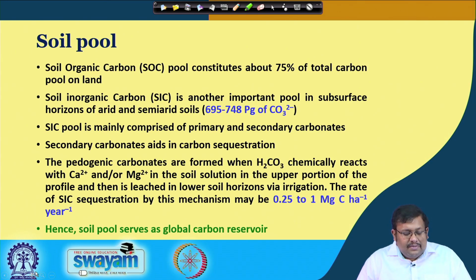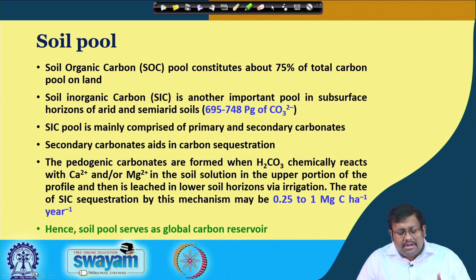This soil inorganic pool mainly comprises primary and secondary carbonates, and secondary carbonates aid in carbon sequestration, because carbon remains in the field in the form of carbonates in the subsurface horizons, and as a result there is carbon sequestration.